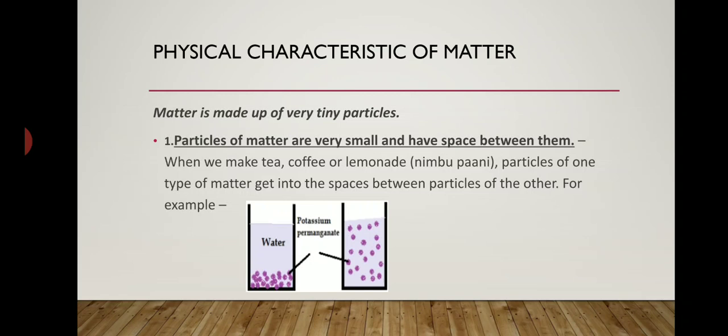Means when we dissolve one state of matter into another, it gets completely mixed up, which proves that there is space between the particles of matter, and that space is called